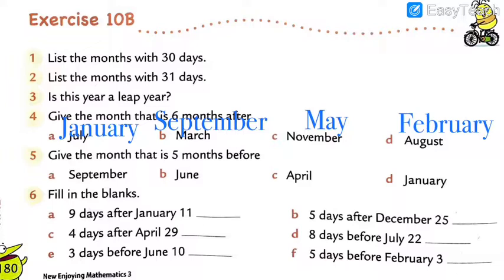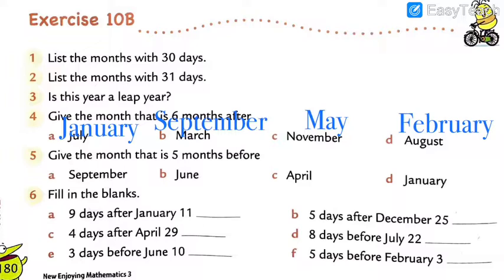In homework, my dear students, you have to find the before 5 months. Give the month that is 5 months before. We completed after 6 months, and you have to do before 5 months in homework.